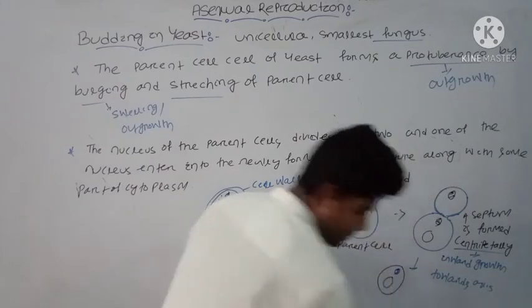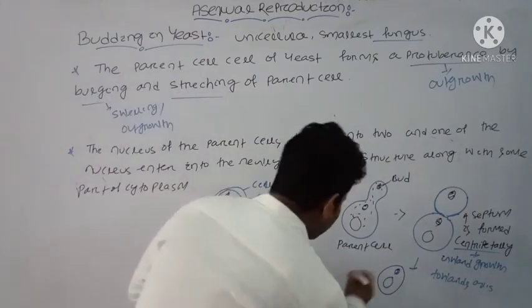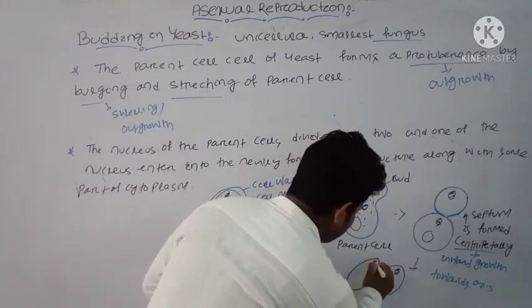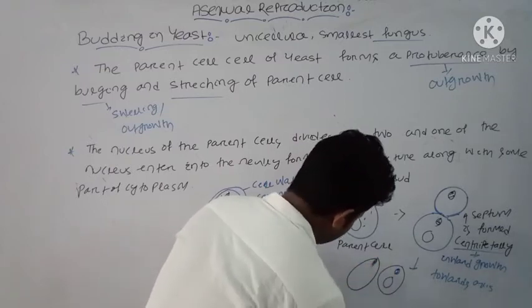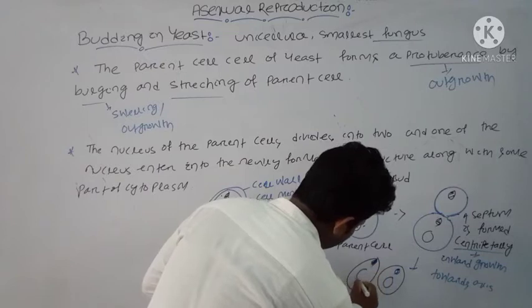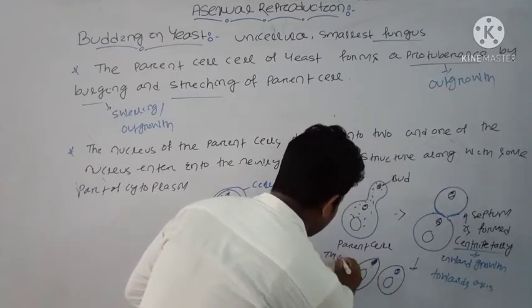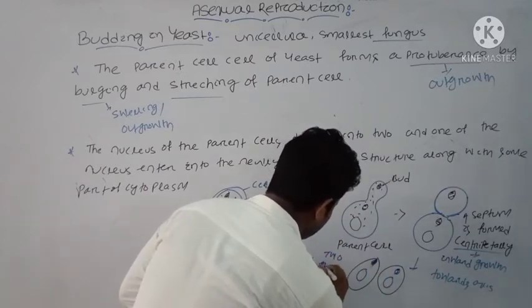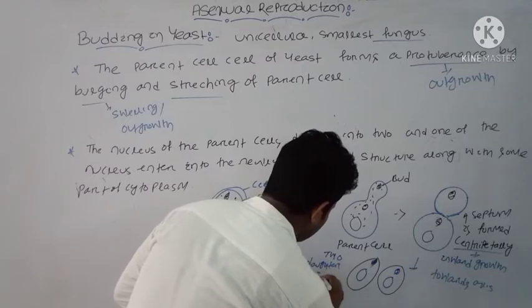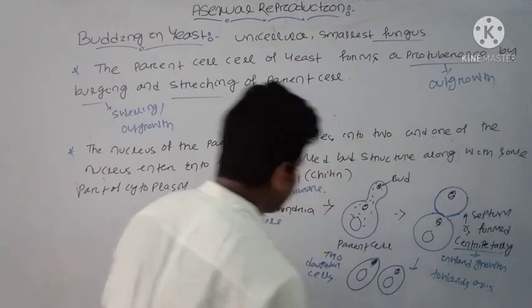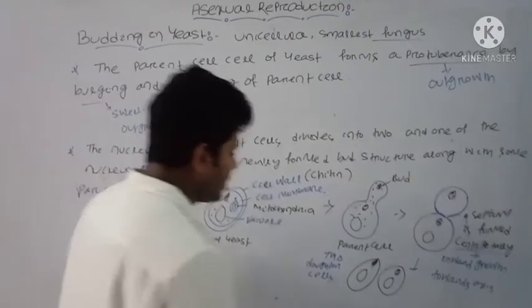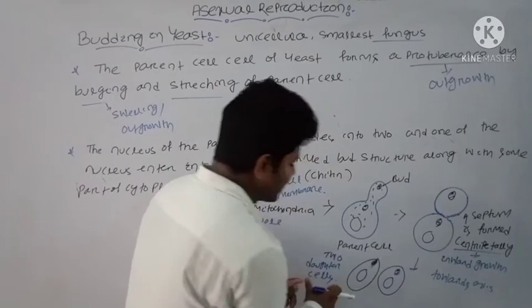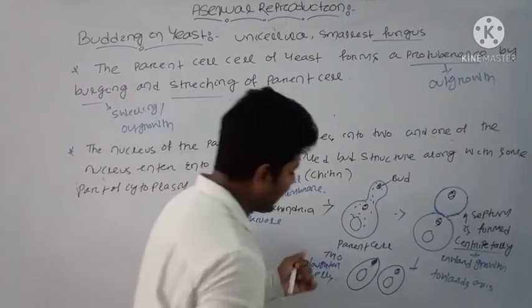We'll draw the diagram here. There is formation of two daughter cells. Okay. Here you can see two daughter cells are formed from the parent cell.